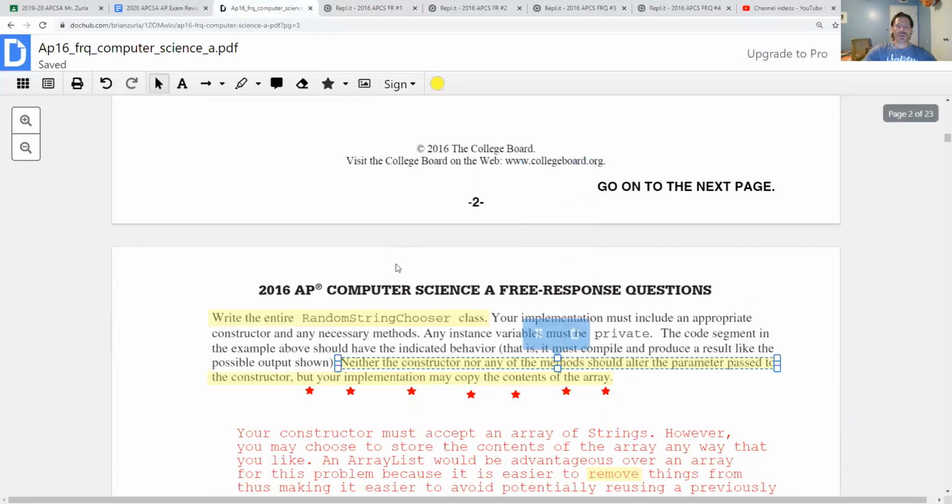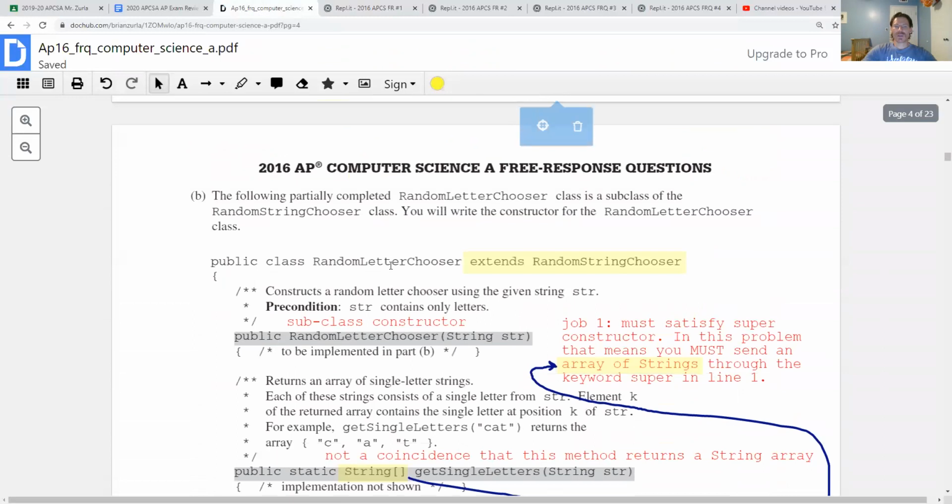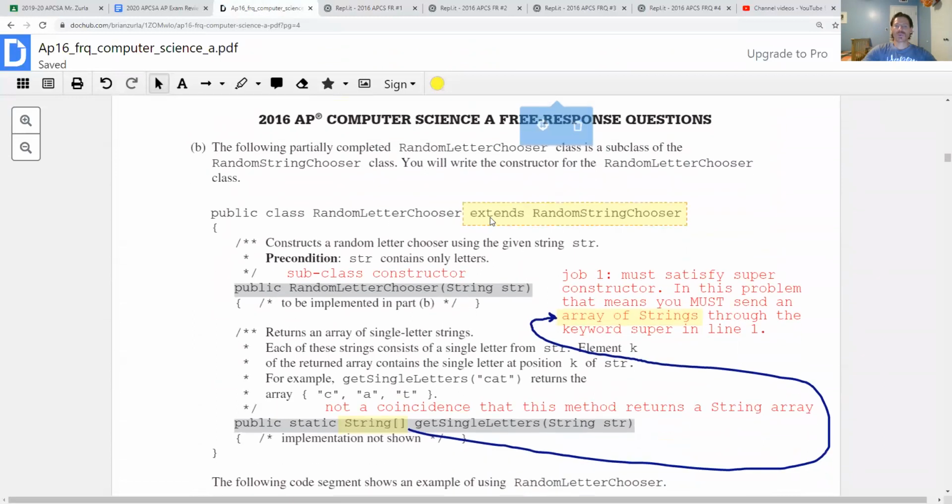And so in part B, this will definitely not be on your 2020 test because we won't see the keyword extends and we won't see the keyword super. But it is still good practice of this concept of methods and control structures. So the key here is when you write a subclass constructor, because we're extending a superclass, the very first thing you have to always consider in that scenario is there something I need to satisfy in the superclass's constructor?